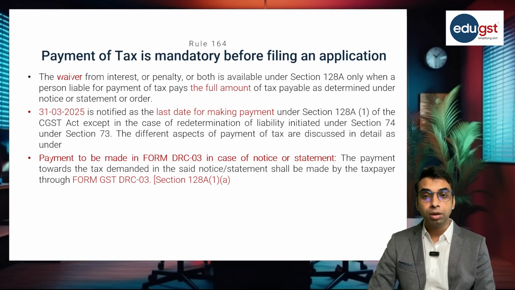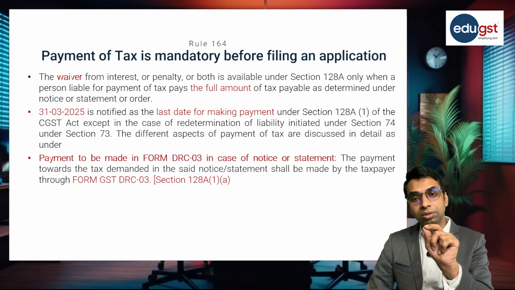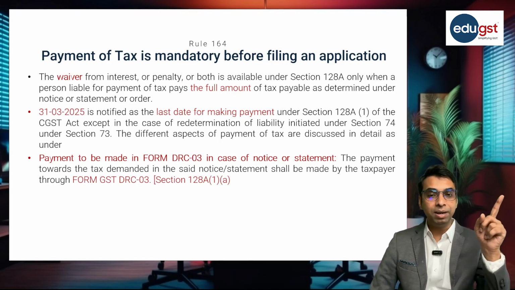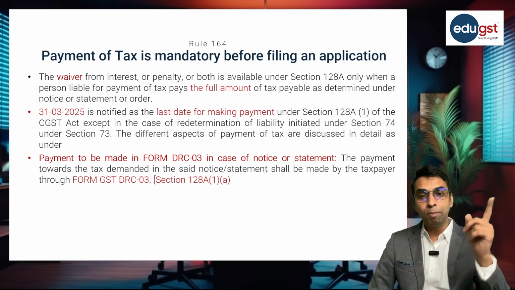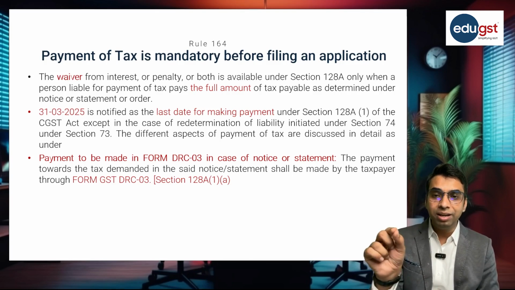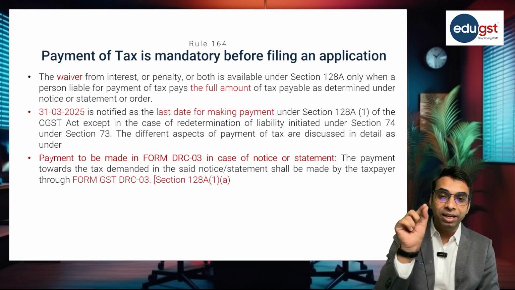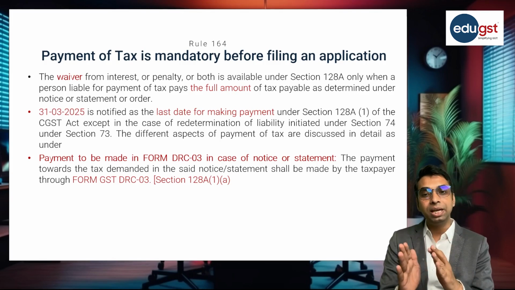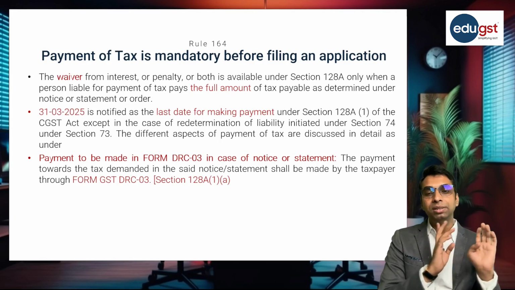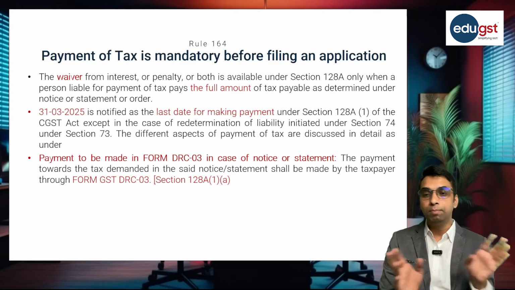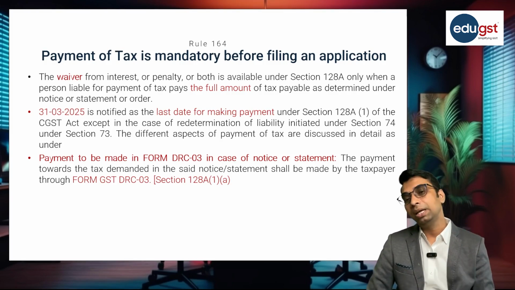Now the question will arise, if this section is notified under the CGST Act, whether this section is applicable in case of the IGST and Compensation Cess Act. CBIC made it very clear that the full amount of tax includes CGST, SGST, IGST and cess. So this section is also applicable in case of the IGST Act and the state Compensation Cess Act. In both cases, this section is applicable.